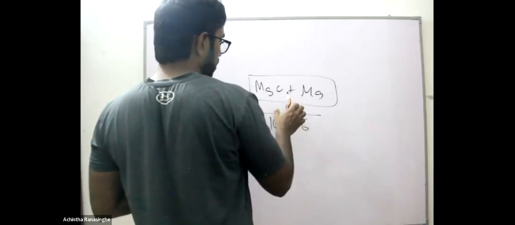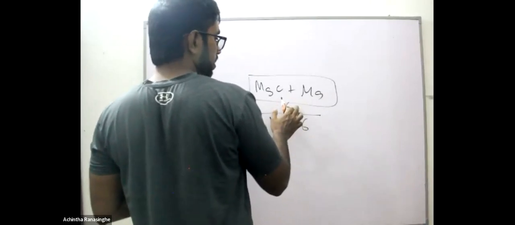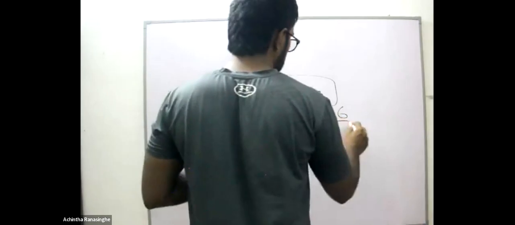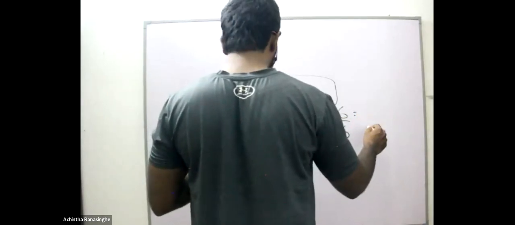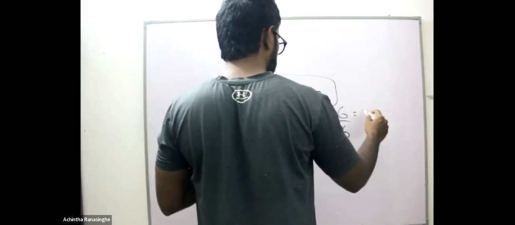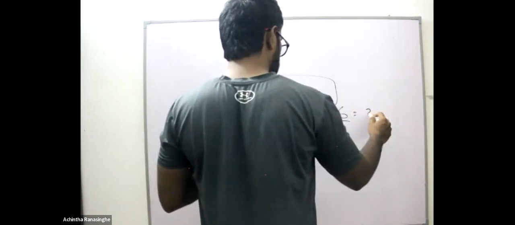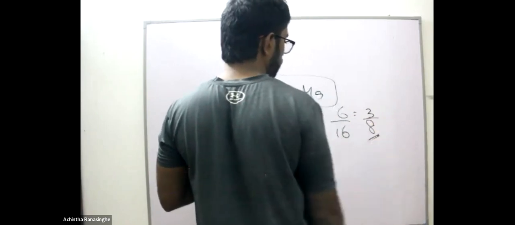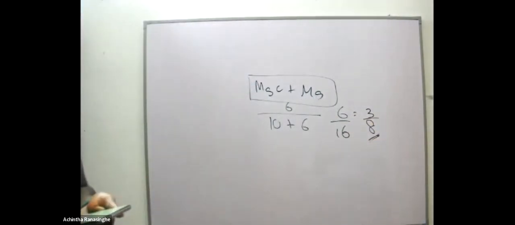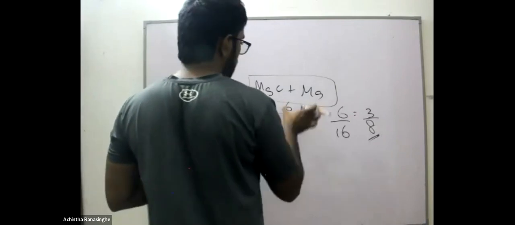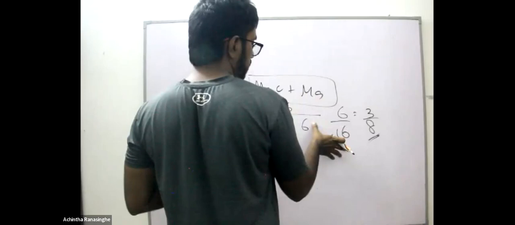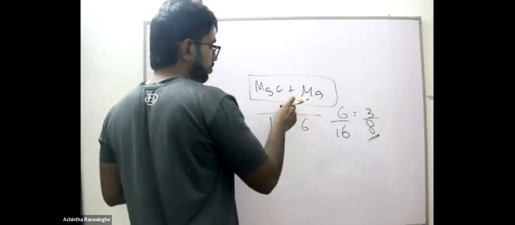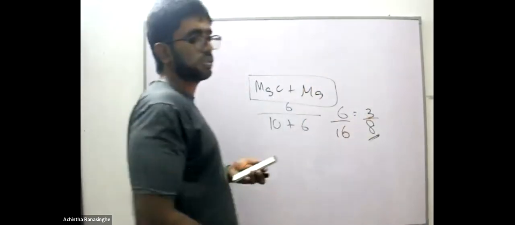So out of the 16 grams, the mass of magnesium is 6 grams. So what is the mass fraction? 6 divided by 16. The simplified version of this, we can divide it by 2. Total mass is 16 grams, and the mass of magnesium specifically is 6 grams. Out of the total, 6 is magnesium. So the mass fraction is 3 over 8.